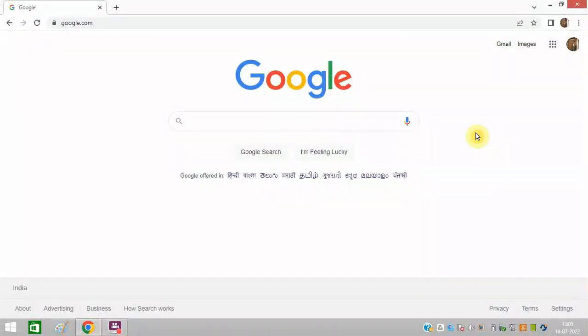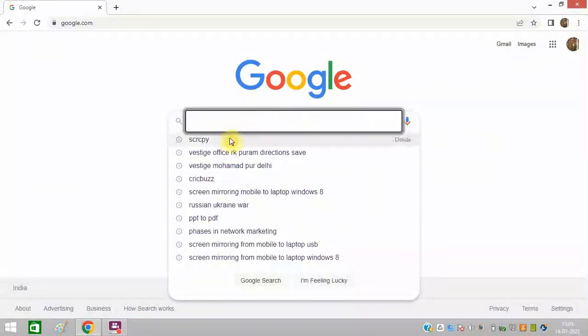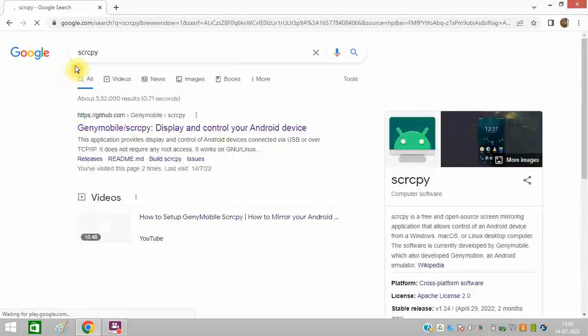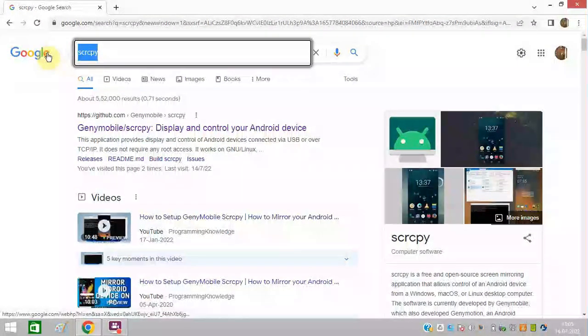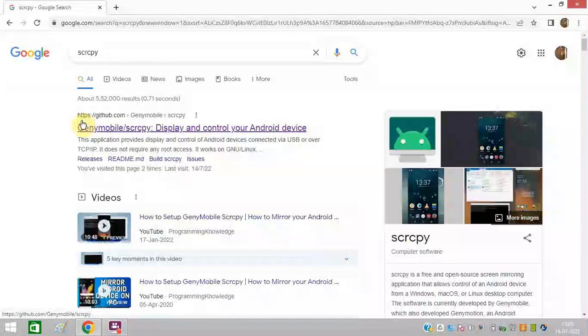To do this process, first of all you need to connect your phone to your PC using a USB cable, which I have already done. After that, open google.com and type scrcpy. So type this thing, scrcpy. After that, open this first link, the github.com link.